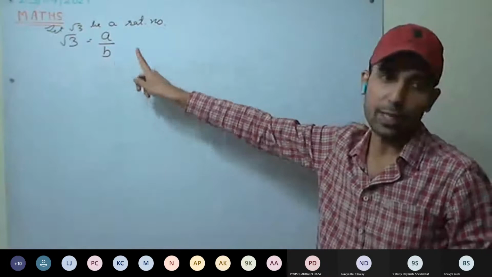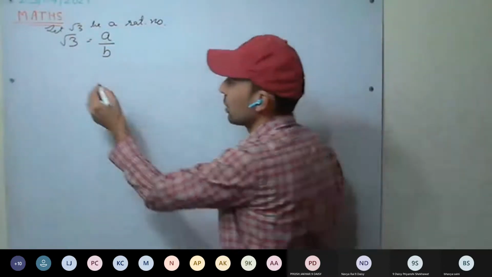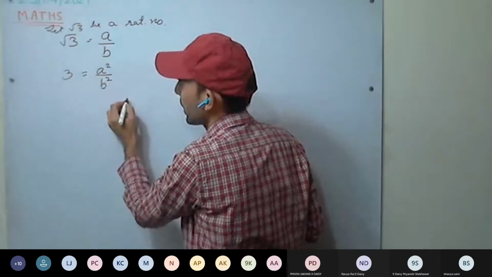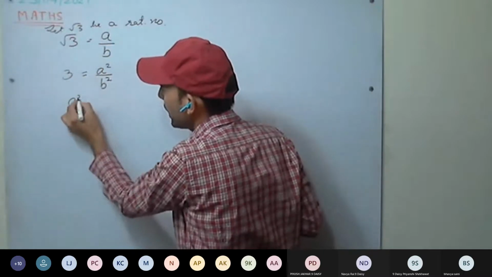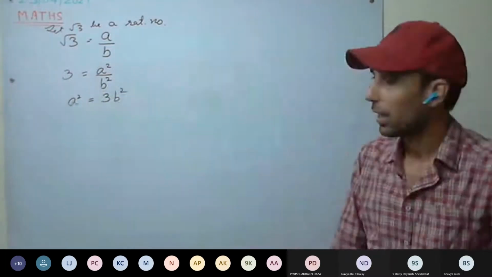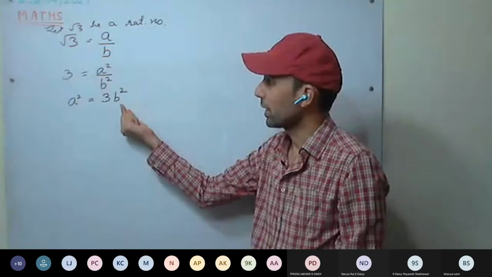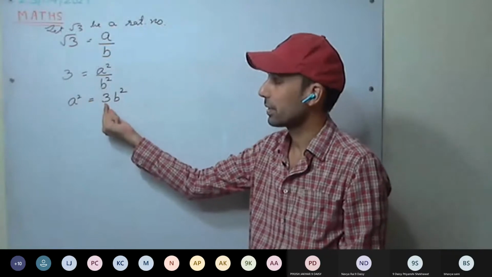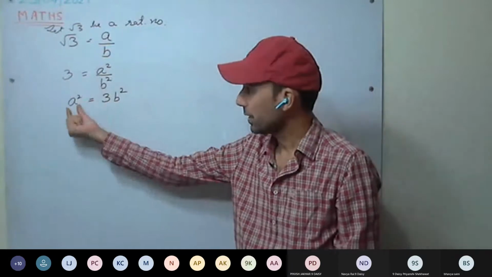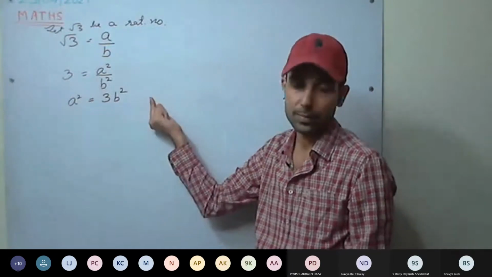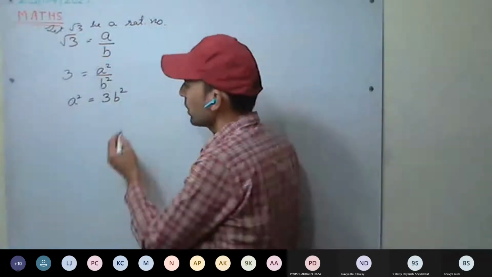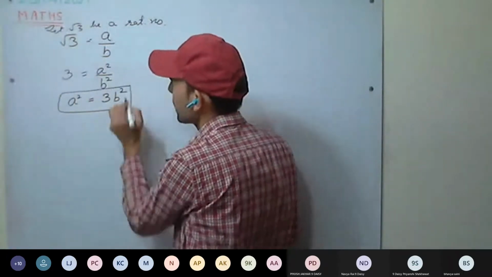Now we'll be squaring both sides, left hand side and right hand side. So it will be 3 equal to A square upon B square, or we can say A square equal to 3B square. Now, A square equal to 3B square means A square is divisible by 3. If we expand A square, 3 will be in the factors. So A square is divisible by 3.